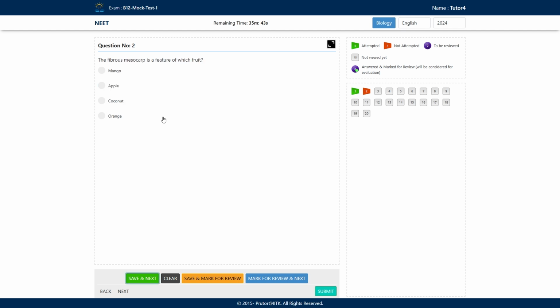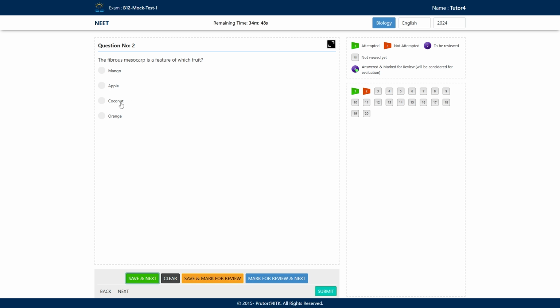The next question: the fibrous mesocarp is a feature of which fruit? Option A is mango, option B is apple, option C is coconut and option D is orange. What will be the correct answer here? Fibrous mesocarp is present in which fruit? Okay, so there is epicarp, mesocarp and endocarp. So fibrous mesocarp is present where?